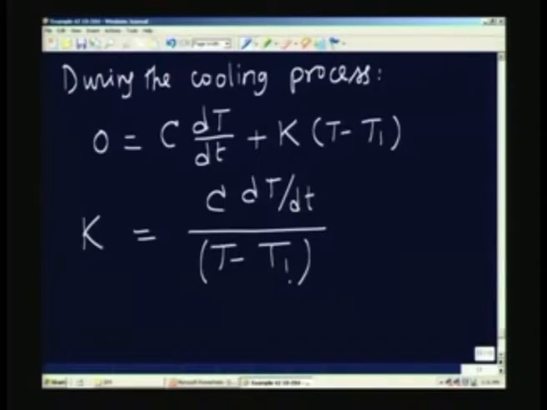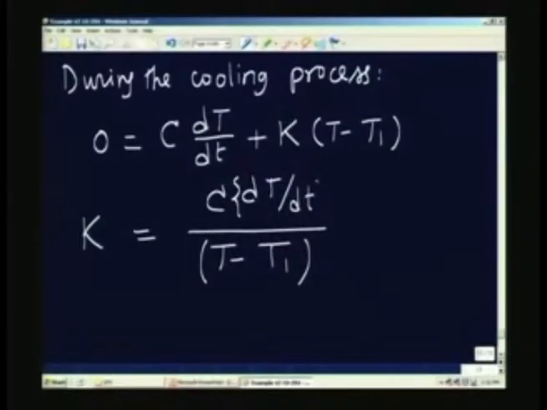So, during the cooling process, I will determine the slope of that line. If you remember, during the cooling process, this is what is happening, this is the cooling part.